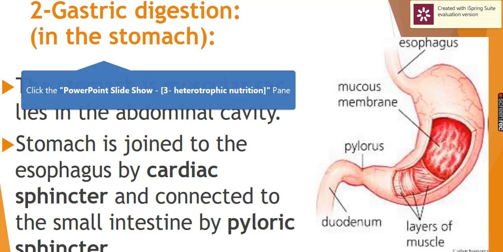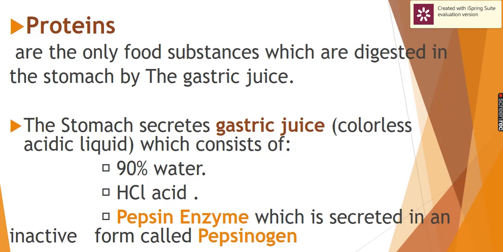And the stomach secretes something called gastric juice, a colorless acid liquid. The gastric juice is formed mainly of 90% water and hydrochloric acid. This acid creates an acidic medium of pH 1.5 to 2.5 to stop the action of ptyalin and kill harmful bacteria which enter with food. And also the gastric juice contains pepsin enzyme.